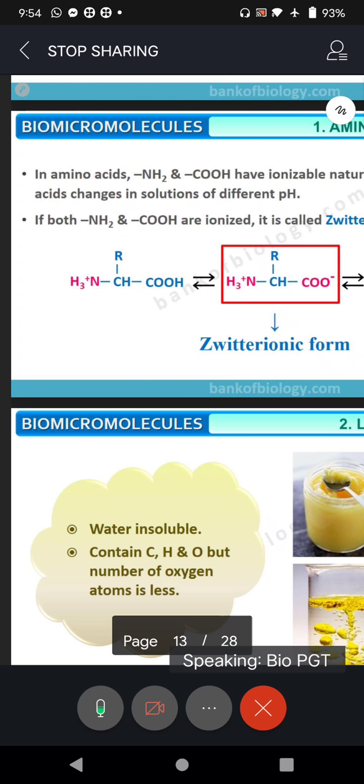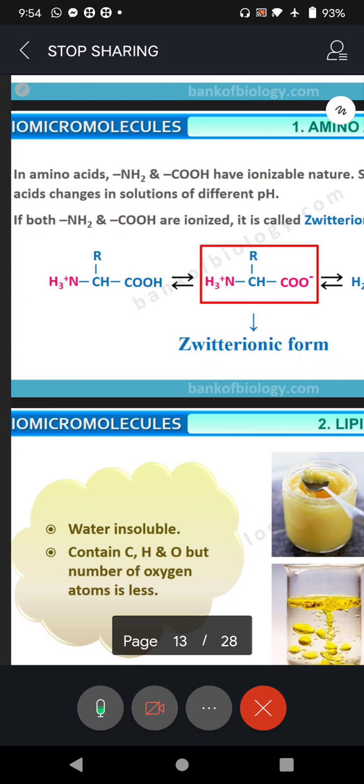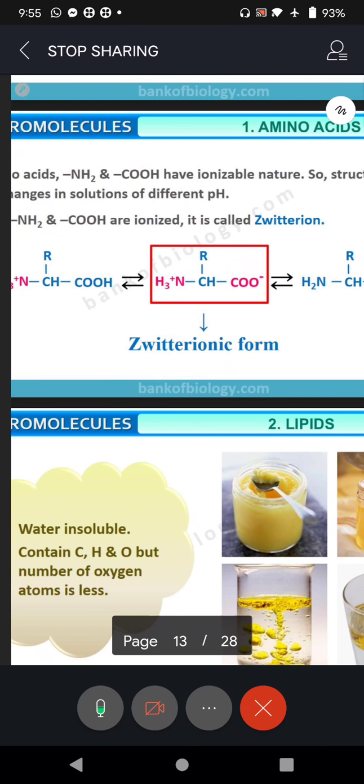So like I said, ammonia formula you know NH3, okay, and if you remove that hydrogen it becomes NH2, and COOH, remove that H, it becomes COO minus. And since both the amino as well as carboxylic groups are in ion form, now look at that, this is a reversible reaction.